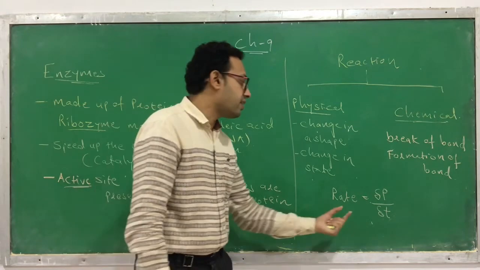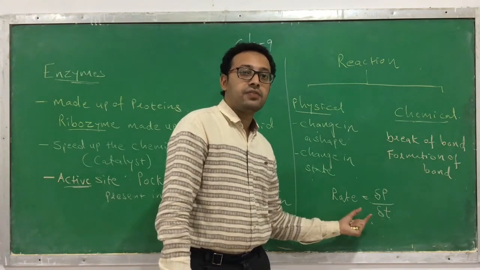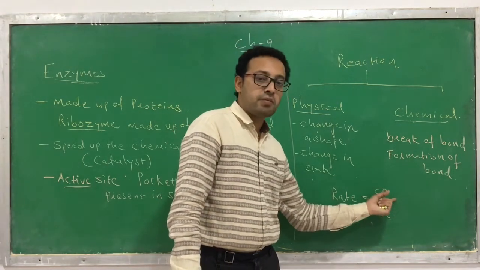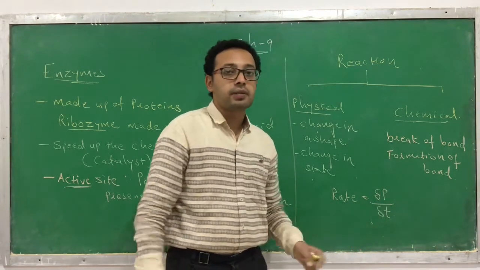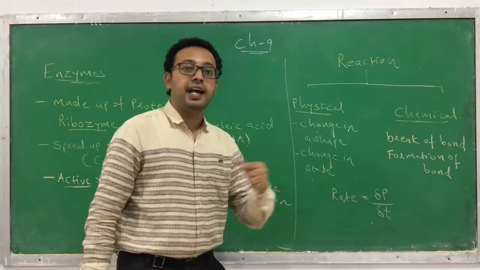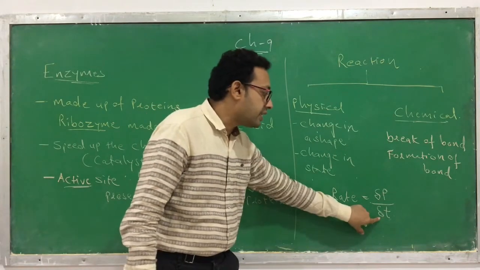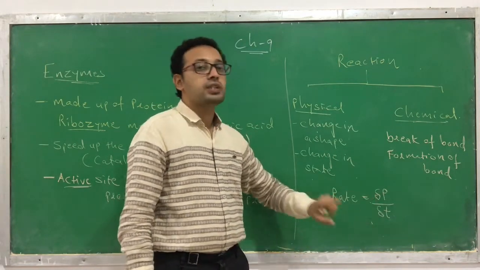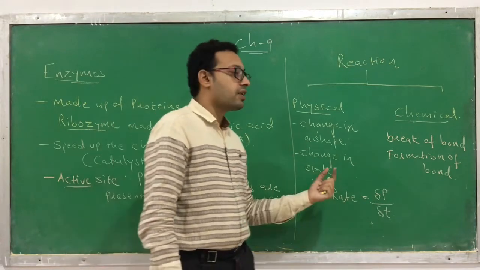So how can we define the rate of a chemical reaction? The rate of a chemical reaction is the formation of product per unit time. P indicates the product, T indicates time. Per unit time, how much product is formed, that is called the rate.